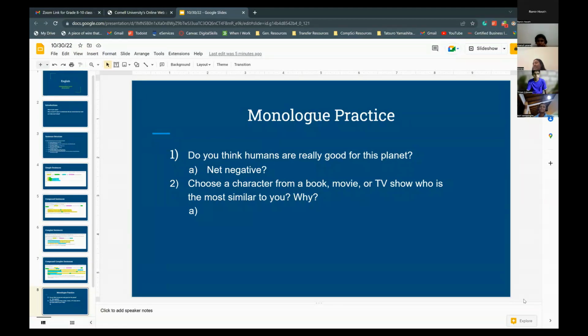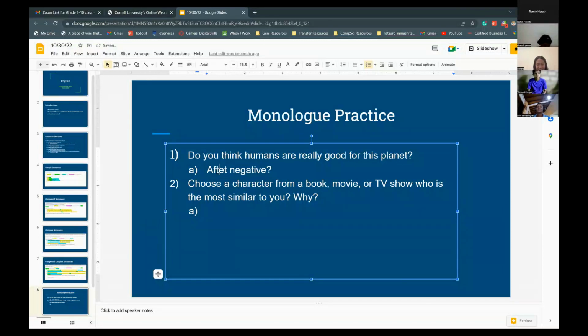Yeah, but humans aren't inherently that better for the planet. All we have done from the place we started has only made the planet worse. Everything we made after the initial thing, the Industrial Revolution, I feel like after the Industrial Revolution everything went down. Okay, so after the Industrial Revolution is a net negative.